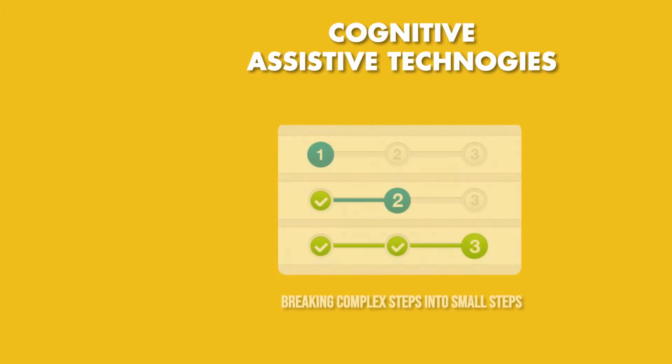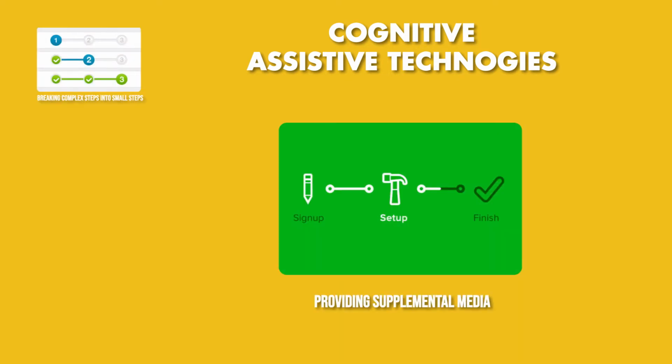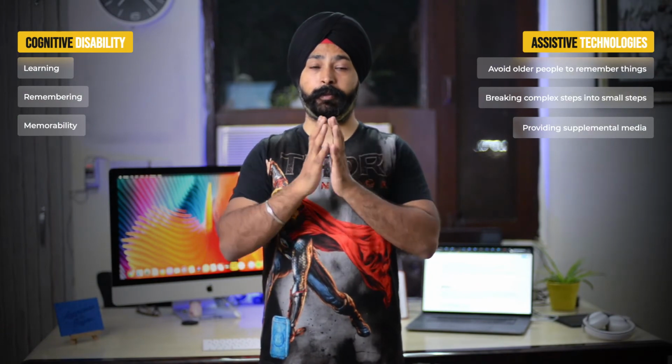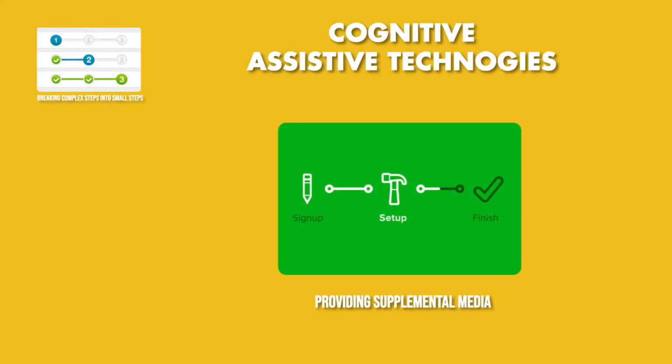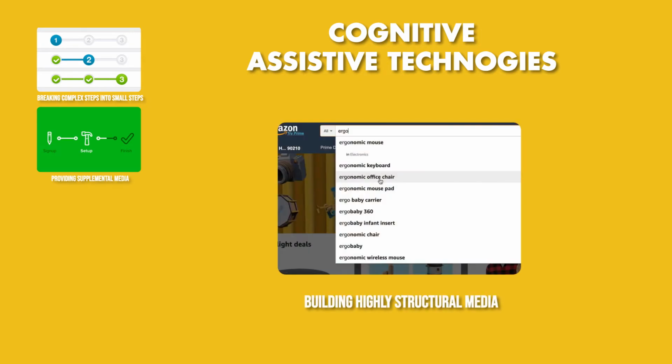So let's see what assistive technologies we have today where we can empower these people. For them, we have to break complex steps into smaller steps, divide them into 2 or 3 parts. Always provide supplemental media. Whenever you are writing anything, provide it with an icon, and if there is an icon, support it with text. Combining text and images together makes it more clear what action they have to take. And build highly structured media.